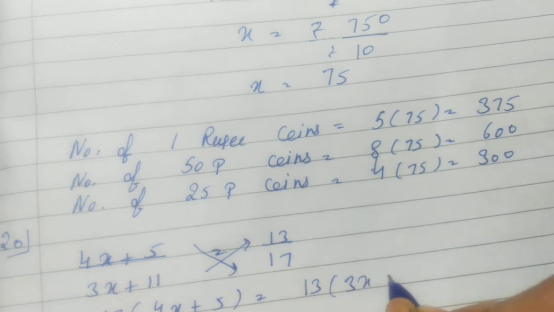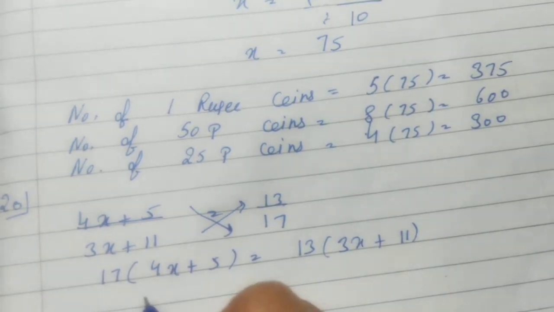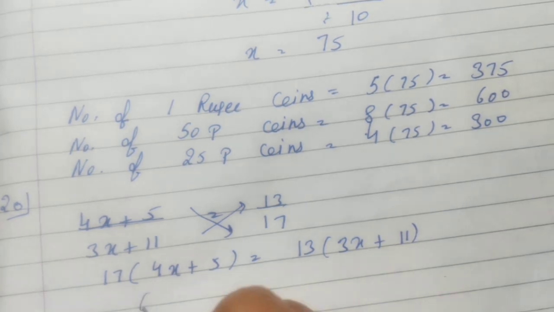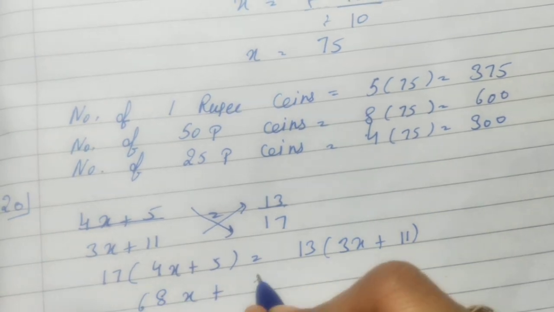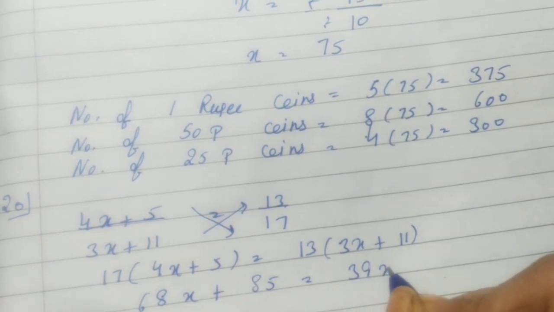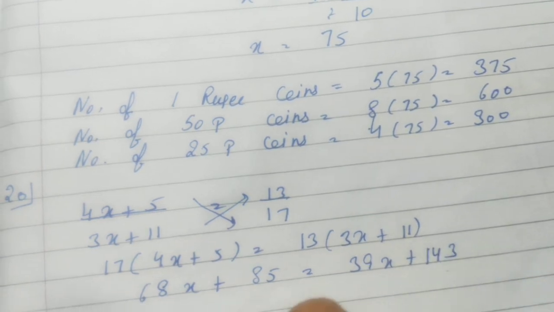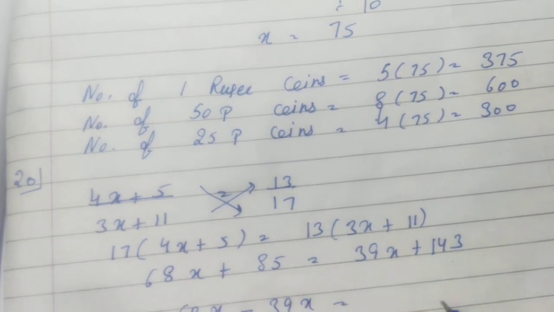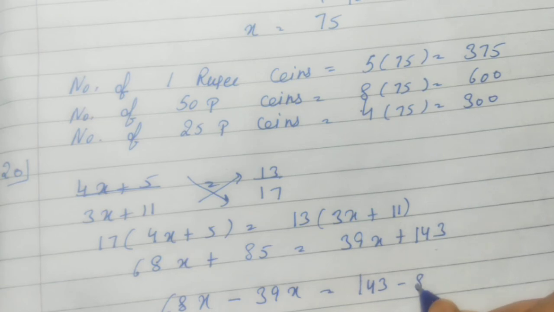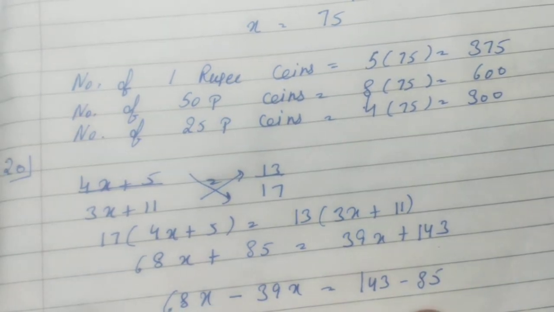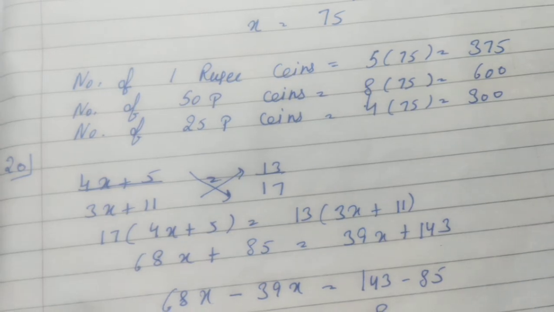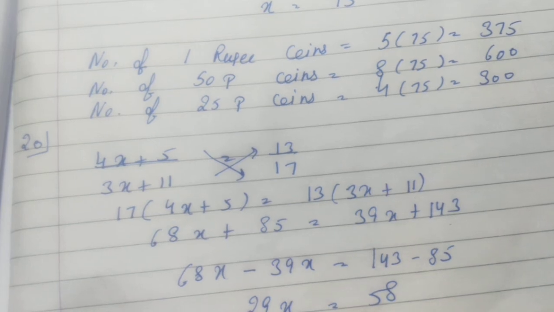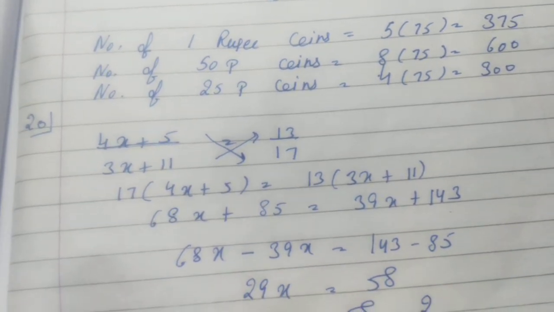13 into 3x plus 11, then 17 into 4x plus 5. You are aware how much? 68x plus 85 is equal to 39x plus 143. Transposing 39x to the LHS and 85 to the RHS, we'll get 29x as 58, and then x is equal to 58 by 29, which is equal to how much? 2. This is our required answer.